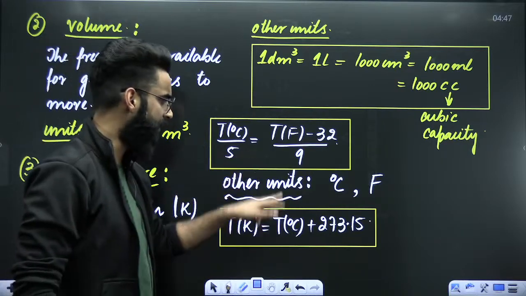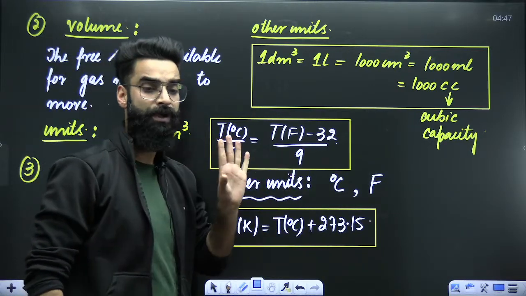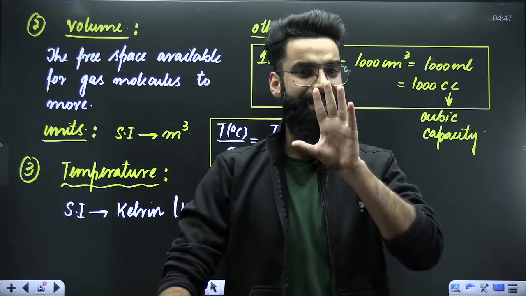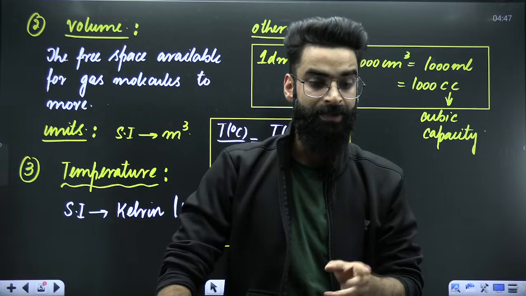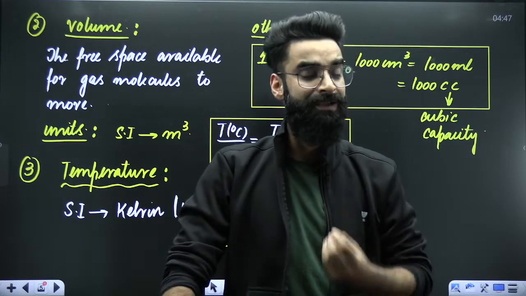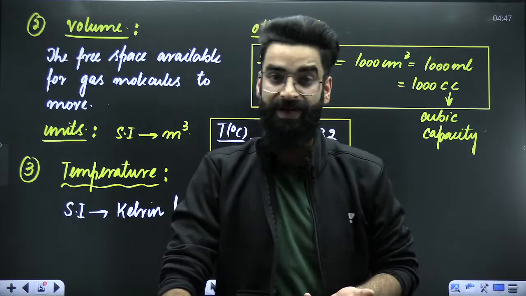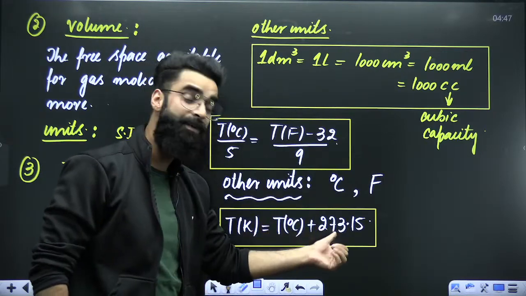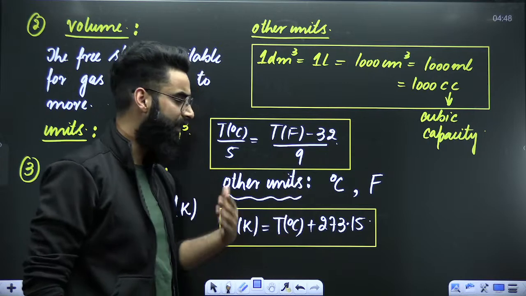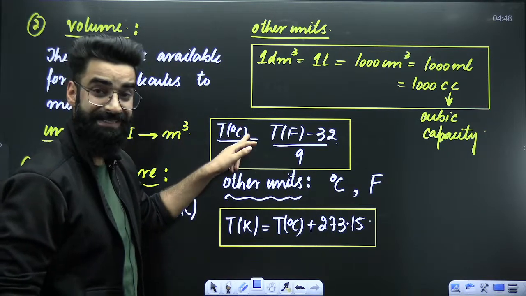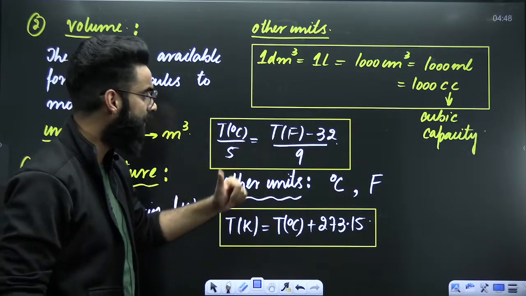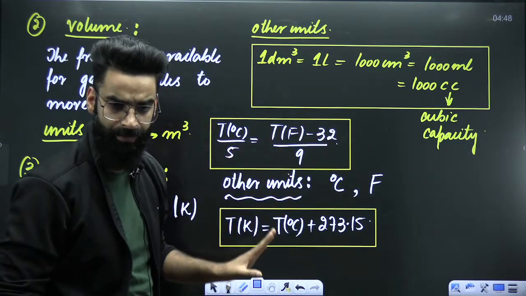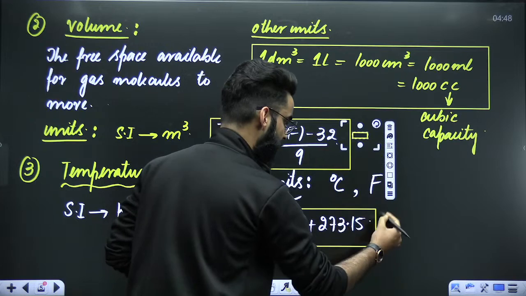So these are two important results which I would want every one of you to remember from now onwards. SI unit of temperature is Kelvin. Other units which we'll be using here, one is degree centigrade and another one is Fahrenheit. Temperature in Kelvin is equal to temperature in degree centigrade plus 273.15. In the similar way, temperature in degree centigrade divided by 5 is equal to temperature in Fahrenheit minus 32 divided by 9. Okay, I hope this is clear to everyone.